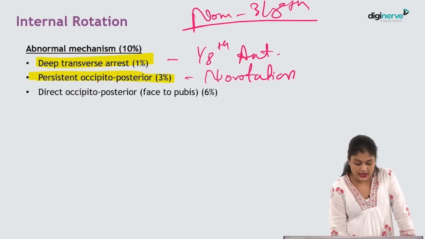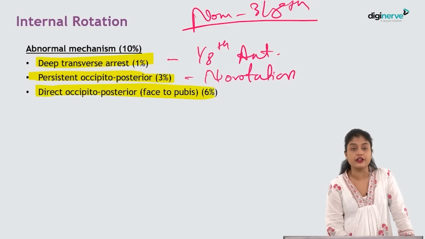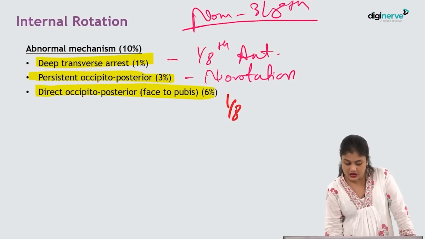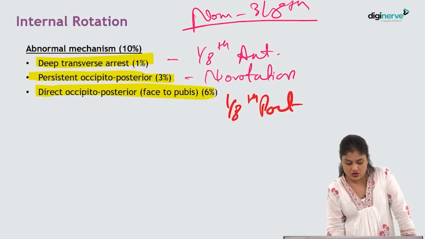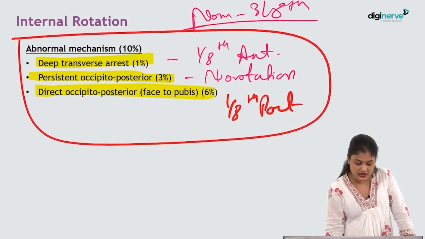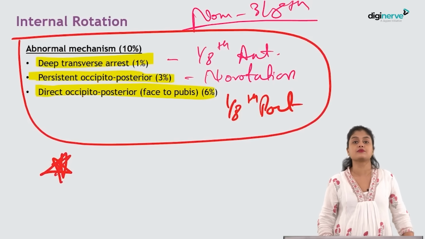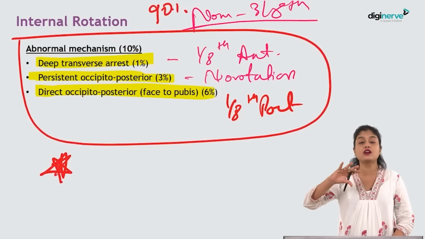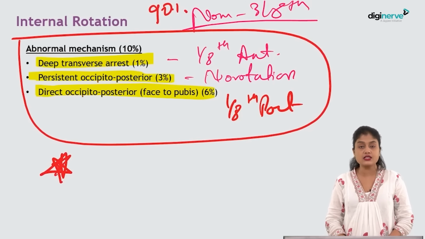Then comes what? Direct occipito-posterior. That is when, instead of rotating anteriorly, it rotates 1/8 posteriorly. So this is what you have to remember. These are the three different abnormal mechanisms. In 90% of cases, it rotates 3/8 of the circle anteriorly. This is what happens.